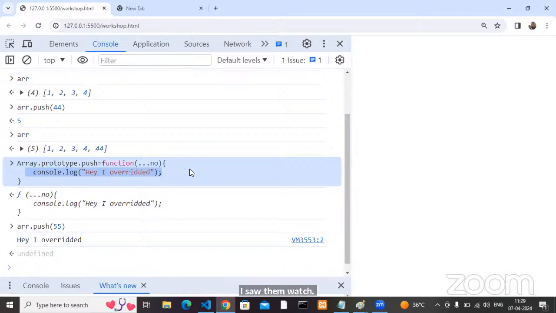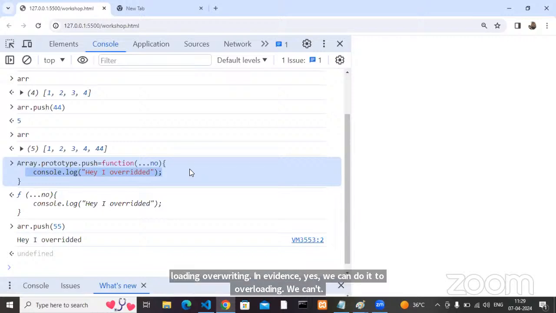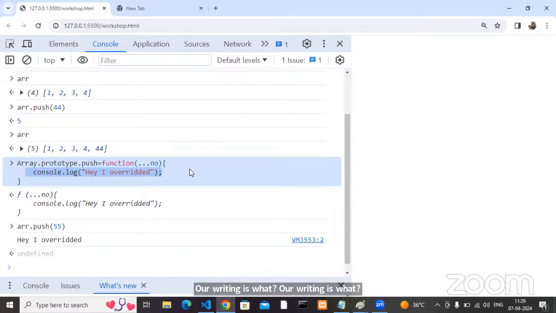Come on. So finally, what can you conclude? Inheritance, overloading, overriding. Inheritance, yes, we can do it. Overloading, we can't. Overriding is what? Is overriding supported in JavaScript or not? Yes, overriding is supported in JavaScript. Okay, now this is one.